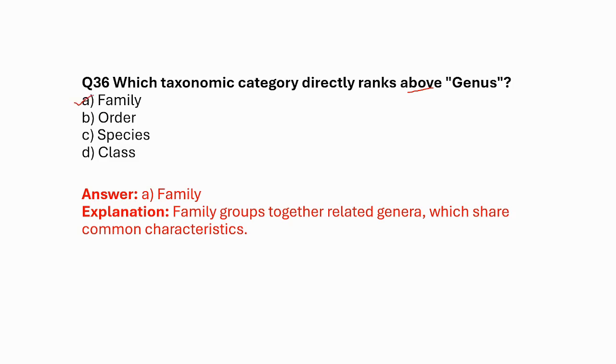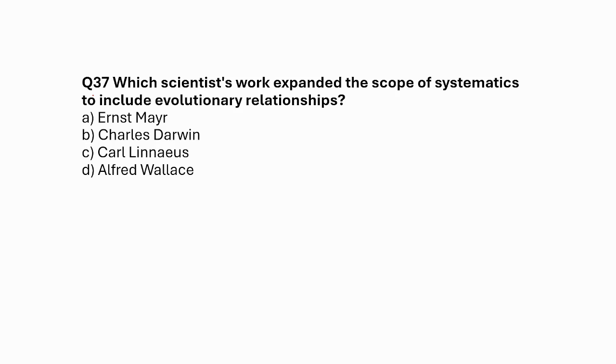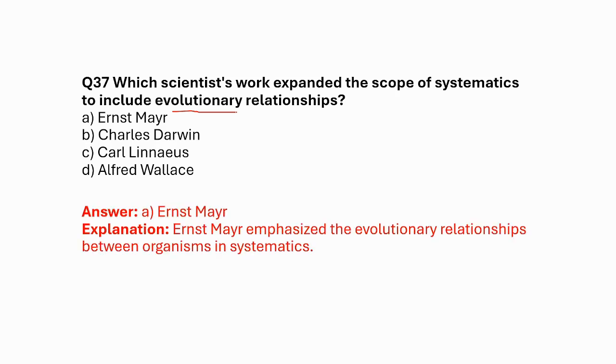Which scientist's work expanded the scope of systematics to include evolutionary relationships? This is the first question that we have discussed. Who was called the Darwin of the 20th century? The correct answer is Ernst Mayr, because of his pioneering work on evolutionary biology.